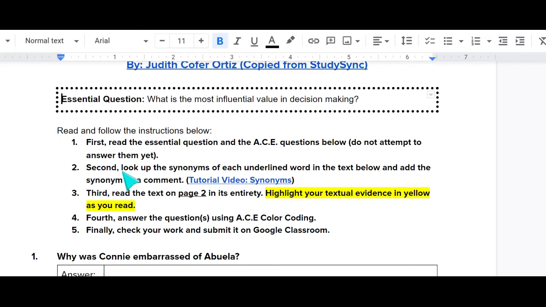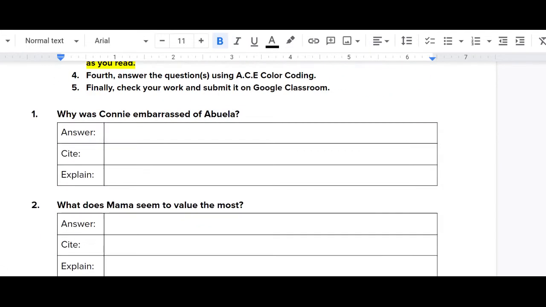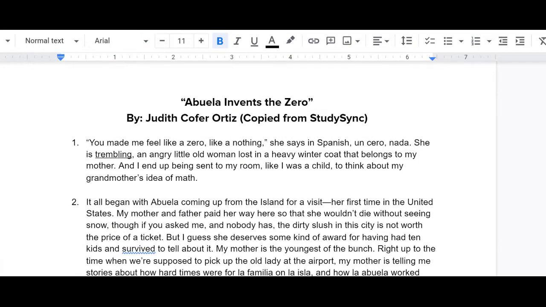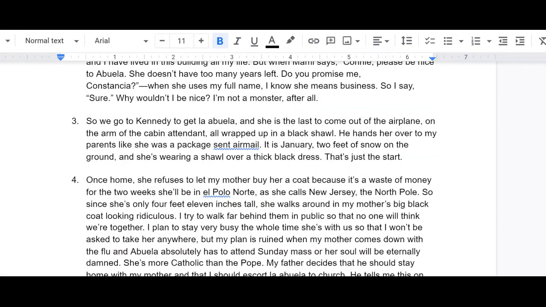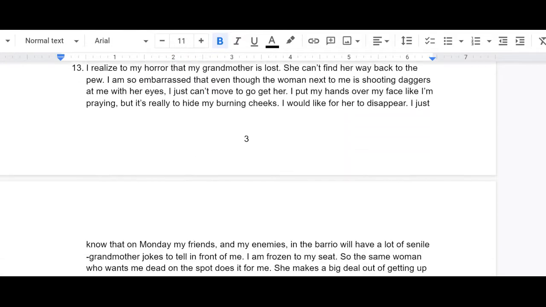After we do that, we want to look up the synonyms of each underlined word in the text below and add the synonym as a comment. So the text is down here, starting on page 2, and it ends on page 4.